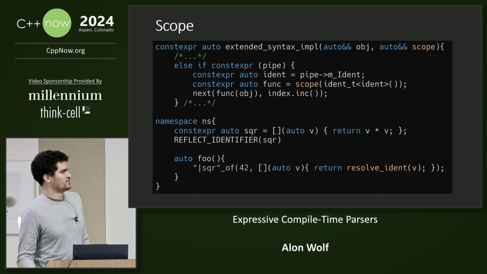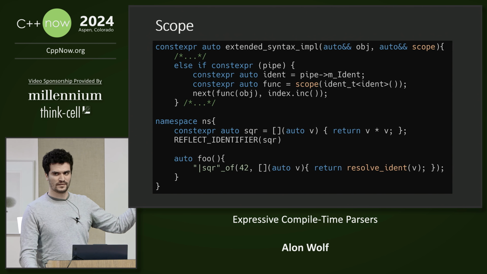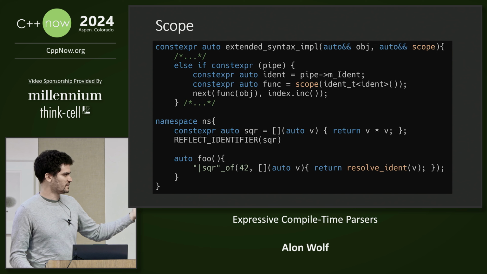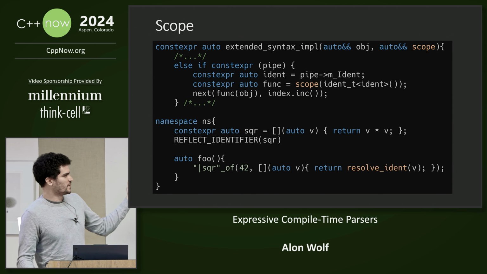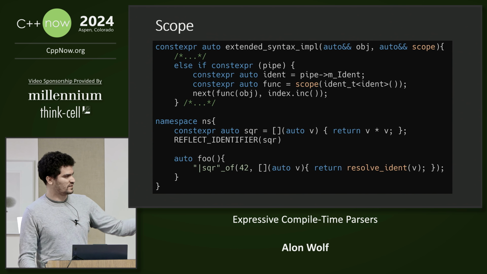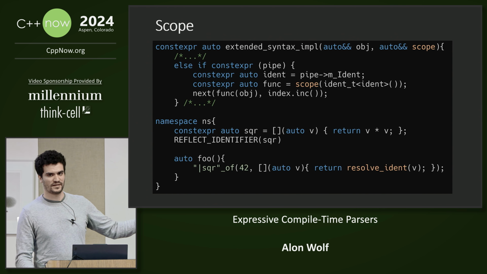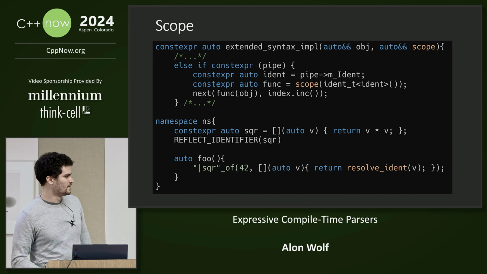We can solve this issue by moving the resolve identifier call outside of where we implement the functions that the parser returns, into where we use the syntax. So in this case, instead of calling the resolve identifier, we call this scope lambda with the identifier, and the scope lambda calls the resolve identifier. Because the scope lambda is defined where we use the syntax and not where we implement, it will find the correct lookup and return the square function.